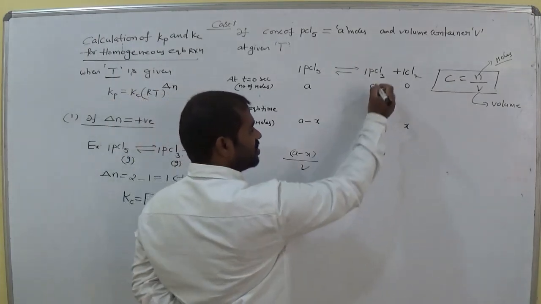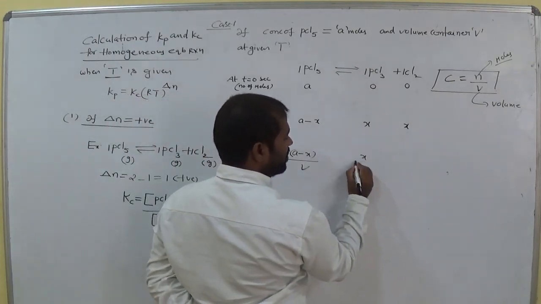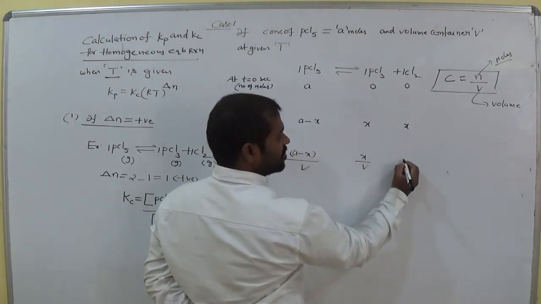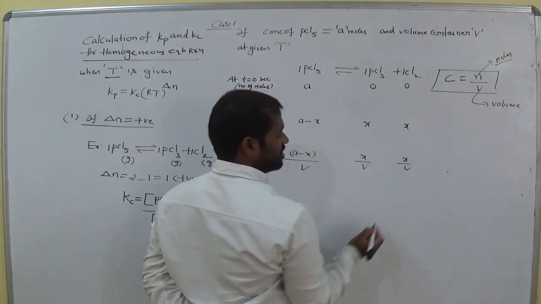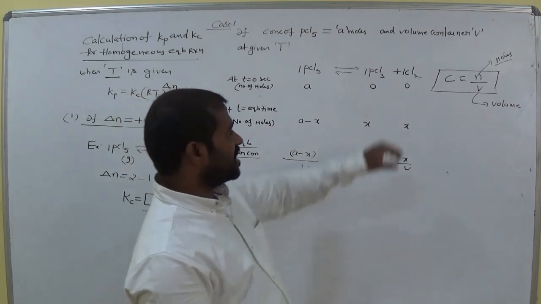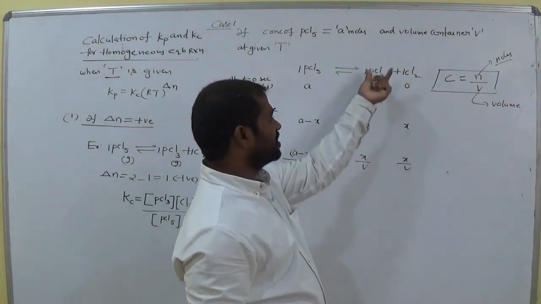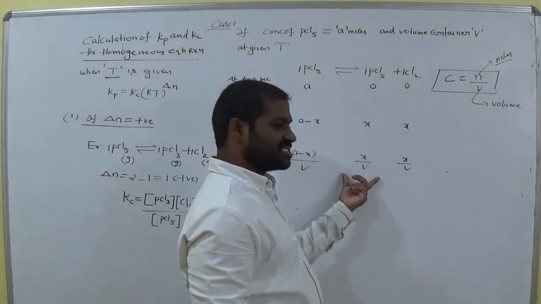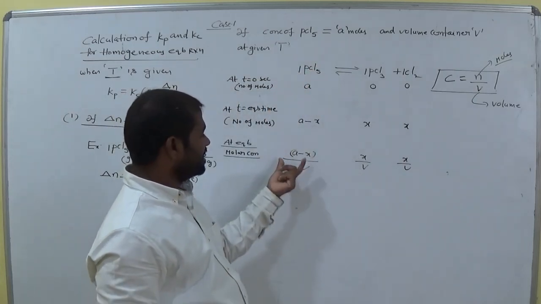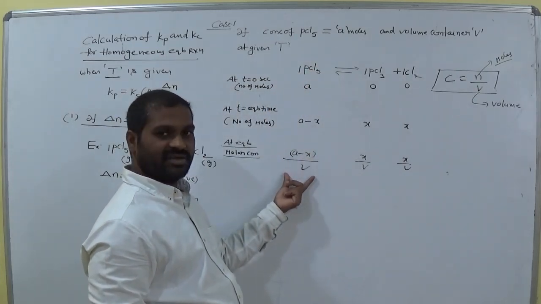So coming to PCl3, what is the number of moles? X. What is the given volume? V. So X by V. Now what is the molar concentration of Cl2? X by V. What is the molar concentration of PCl3? X by V. Coming to PCl5, it is A minus X by V. Is it clear?